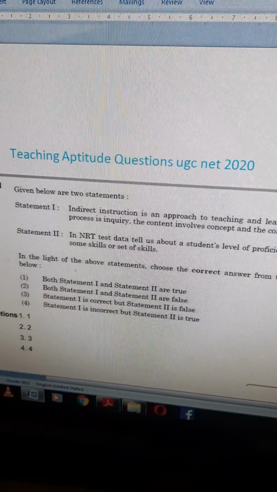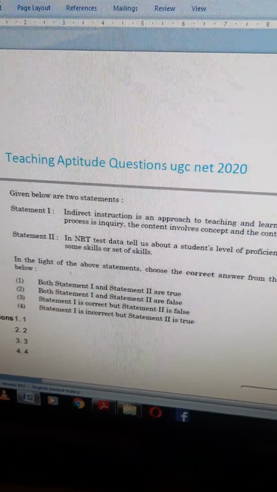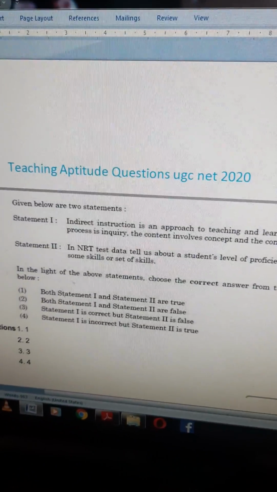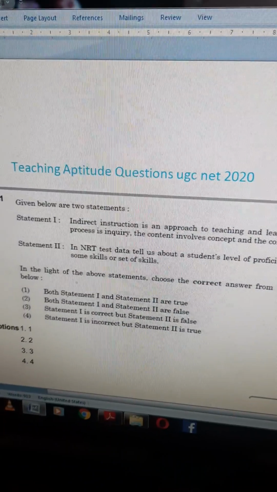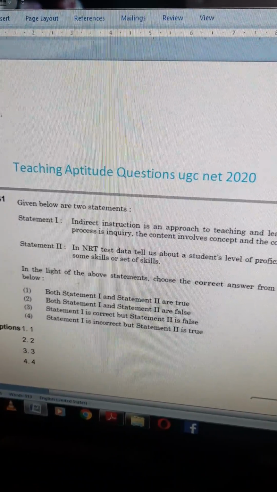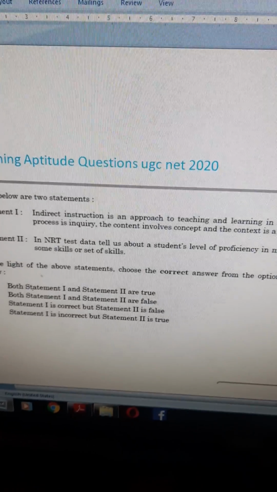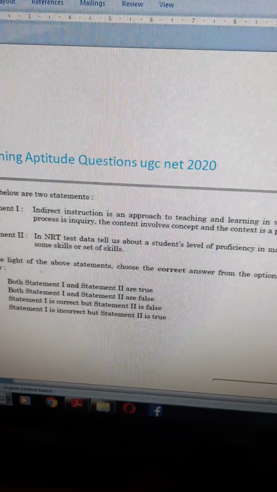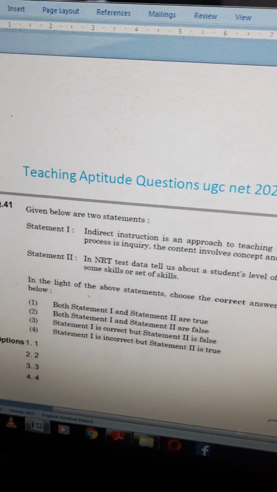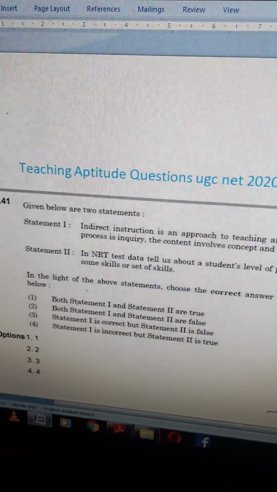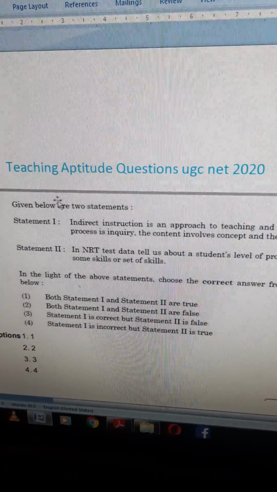Friends, good evening. Today I want to discuss important questions from Teaching Aptitude which came recently in 2020. Two questions came on the same topic, that is indirect instruction. Okay, we will read the question.